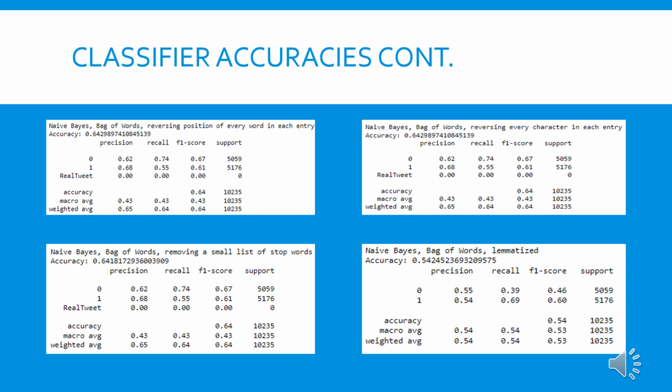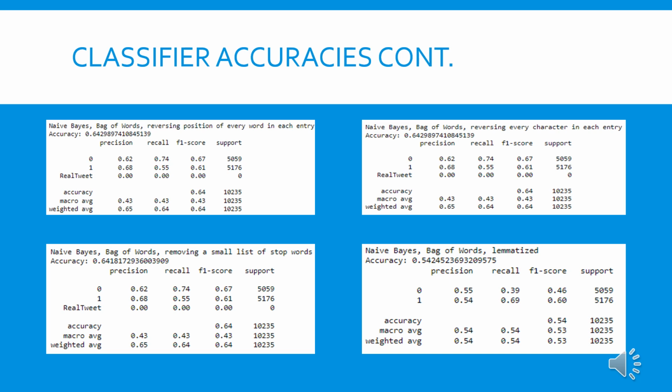And if you go back to the previous slide and compare this to the naive Bayes bag of words with no text pre-processing, these two are identical to that one as well. For the reversing of position of every word, we assumed that there would be no change just because it is a bag of words, naive Bayes. But for the reversing of every character, we did expect there to be some kind of change, but that wasn't the case. So that was a bit of a surprise, as we mentioned earlier in the presentation.